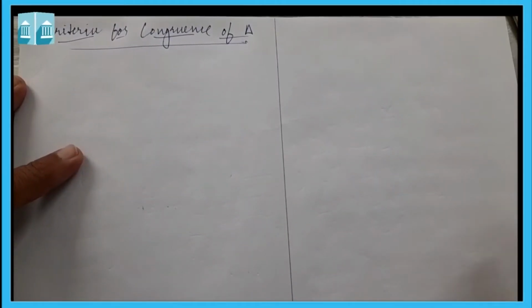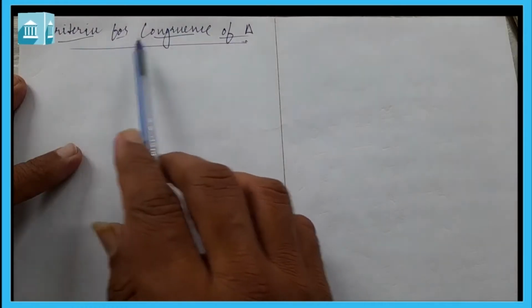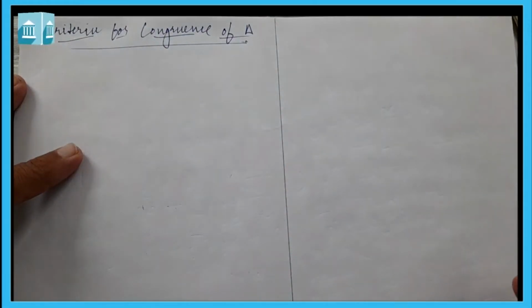Pranam dear student. In last session we had learned about congruence of triangle. We had learned the correspondence parts of triangle, that if two triangles are congruent, which are the correspondence parts. Now today we are going to learn about criteria for congruence of triangle. Criteria for congruence of triangle means what should be the required criteria. हमें क्या चाहिए दो triangle को congruent बनाने के लिए.